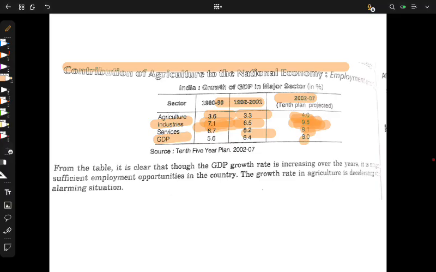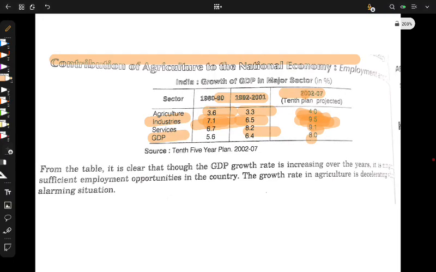If you think about it, this is not just a big topic. The majority of the population of the country is engaged in agriculture. If the growth is slow, then 50% or more of the population will face poverty because the growth rate is so low and the population increases with time as well. And we know India is a very populous country.